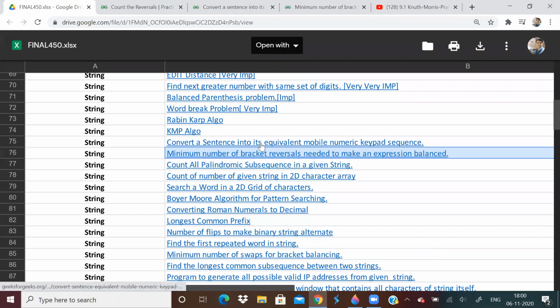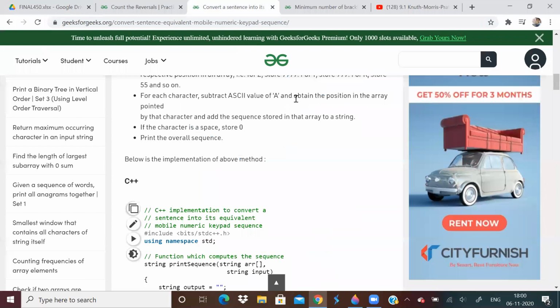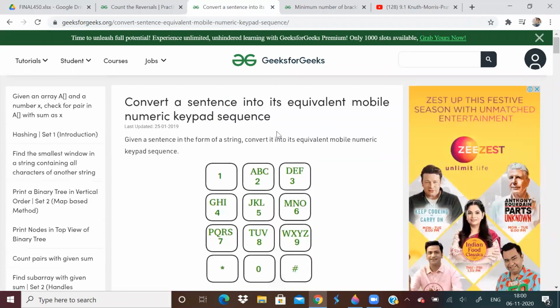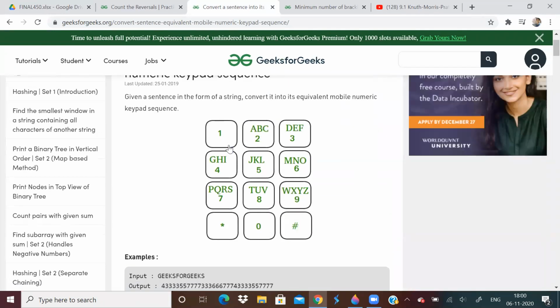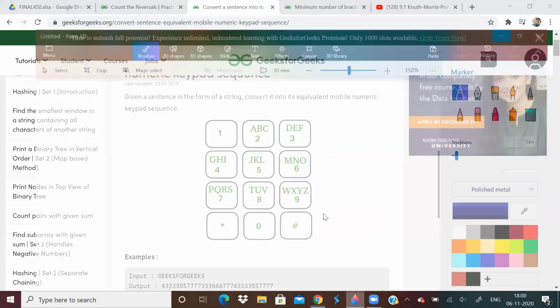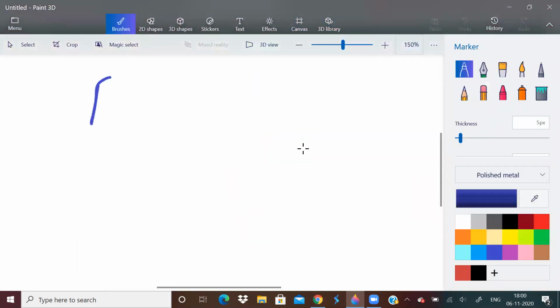Next, convert a sentence into its equivalent mobile numeric keypad sequence. Here we are given this mobile keypad. For example, if we have to type B, we will press 2 2.